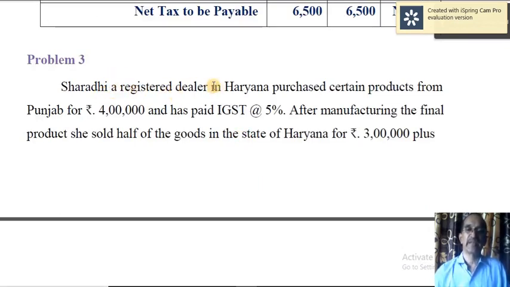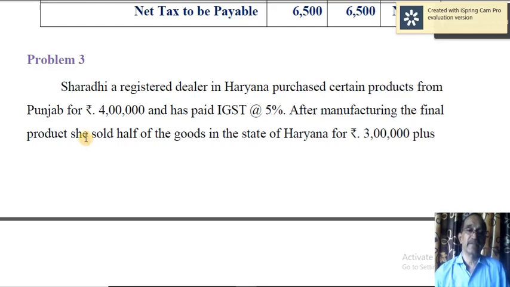Sharadi, a registered dealer in Haryana, purchased certain products from Punjab for rupees 4 lakh. So Haryana and from Punjab, therefore the transaction or supply is interstate, and has paid IGST at the rate of 5%.